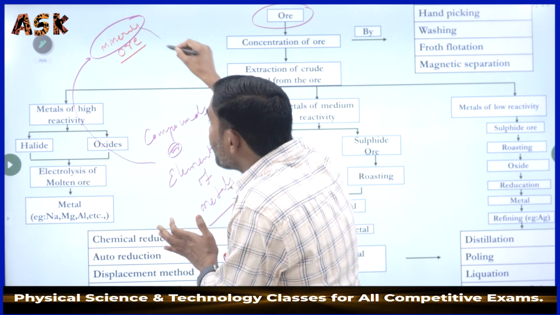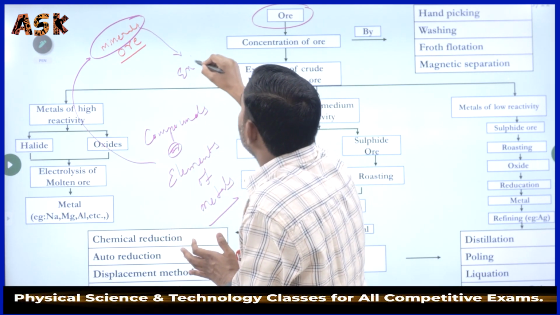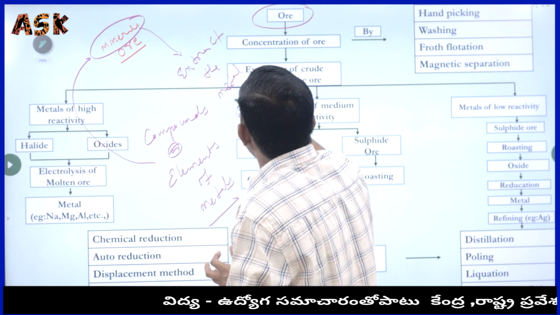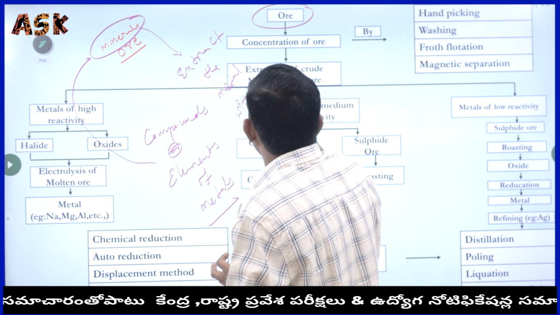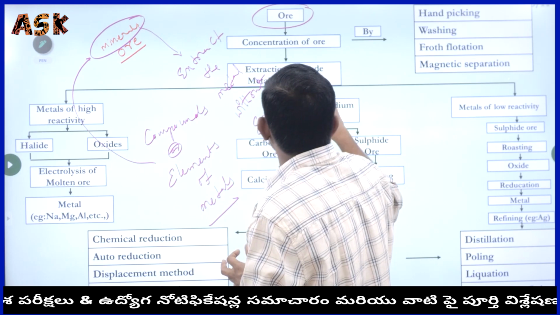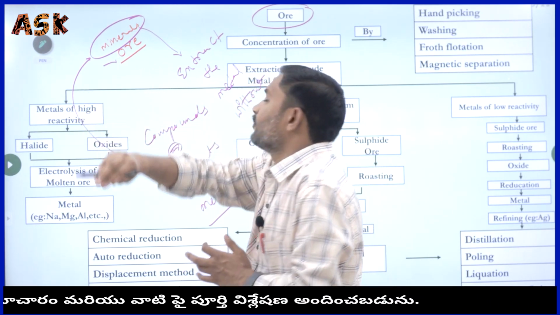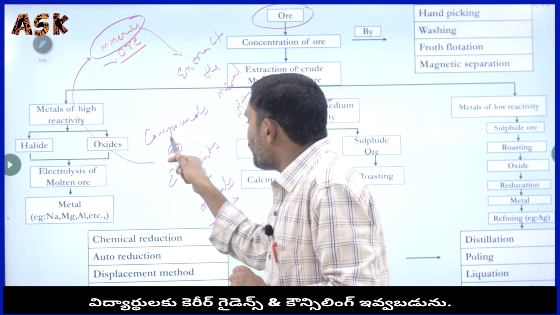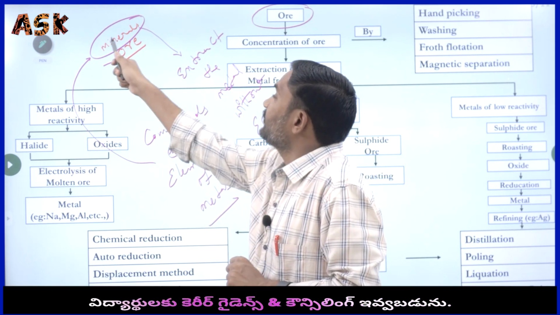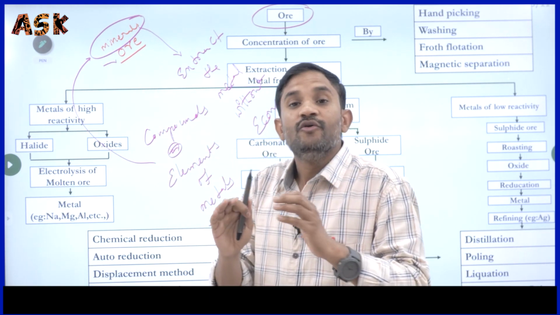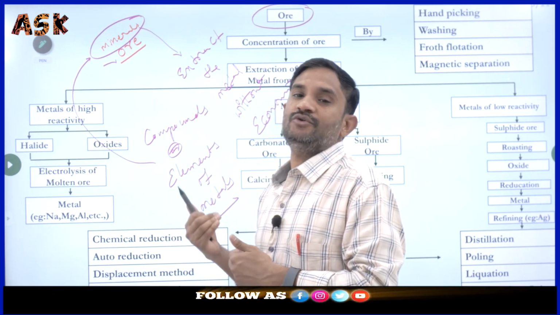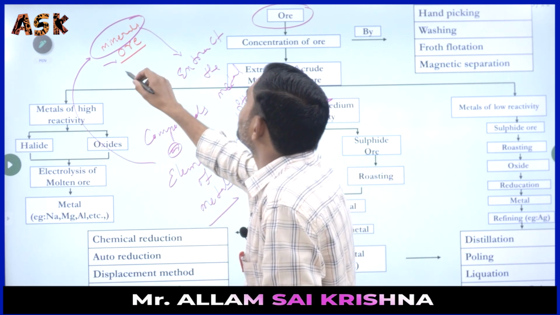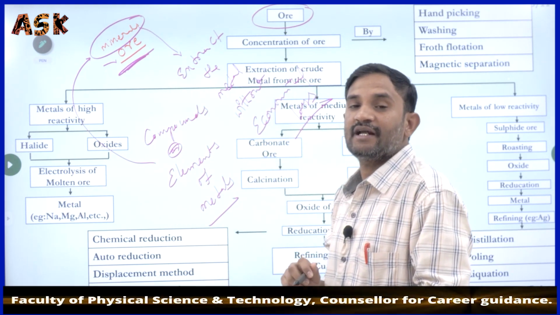Which minerals are suitable to extract the metal without economic loss? That we consider as an ore. Did you get my point? Listen carefully. Compounds of the elements of metals we consider as minerals. Which minerals are convenient to separate or extract the metal without economic loss, that we consider as an ore.